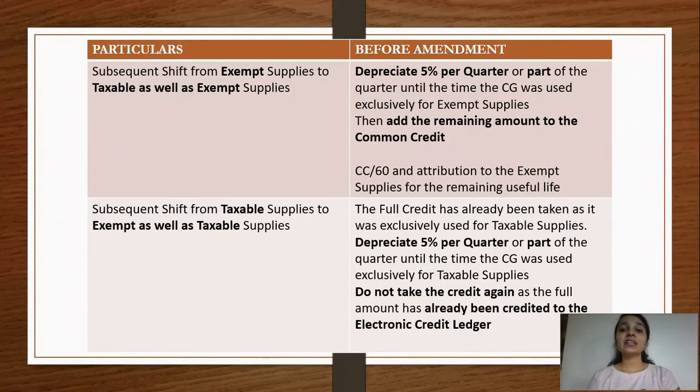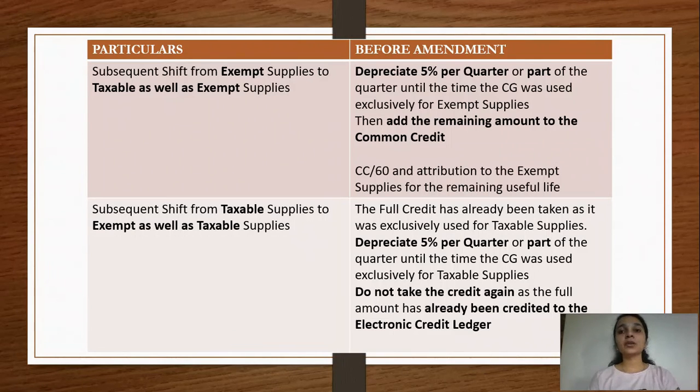For example, there's a capital asset, the ITC on which is, say, 1,20,000. Let's keep it 1,20,000 for ease of calculation. So this capital good was only being used for making exempt supplies.